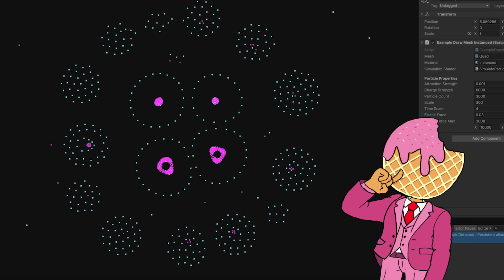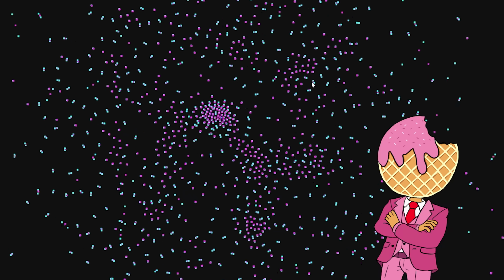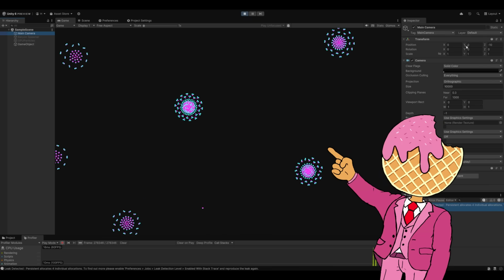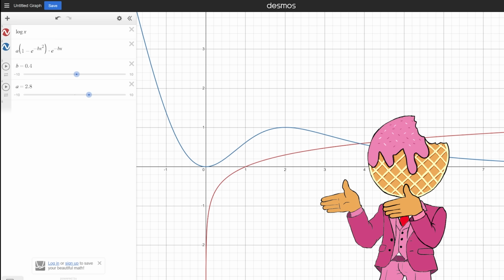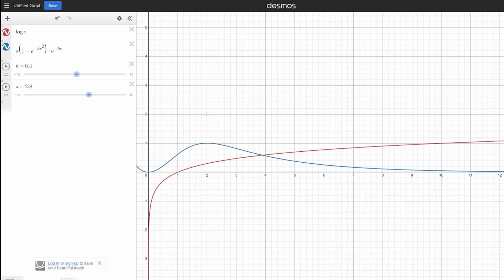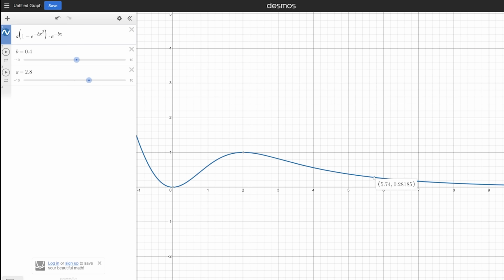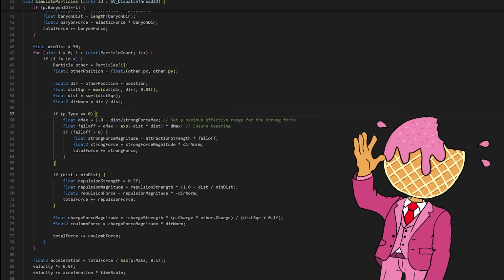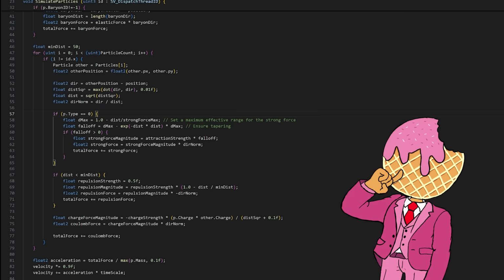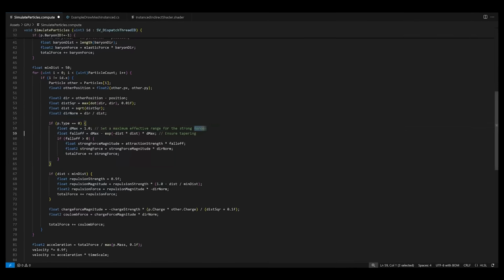Okay, so let's see what kind of atoms form, like what sizes they are. Okay, so I have another issue now where they seem to drift apart. I've created a new curve. Wait a minute. Get that out of here. Okay, so I created a new curve. It doesn't go through 0 now. It just kind of tapers off exponentially. And hopefully this causes like a gravity feature. And then back to coding.